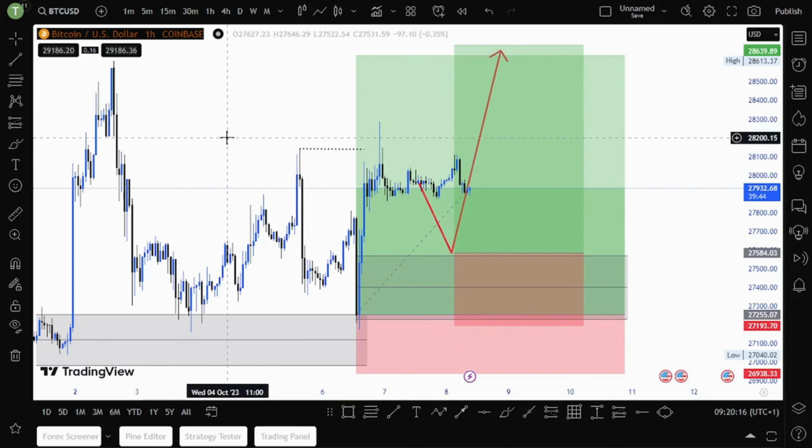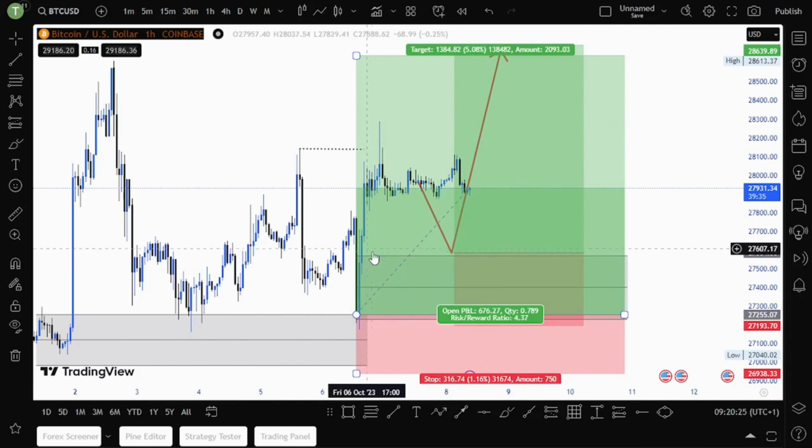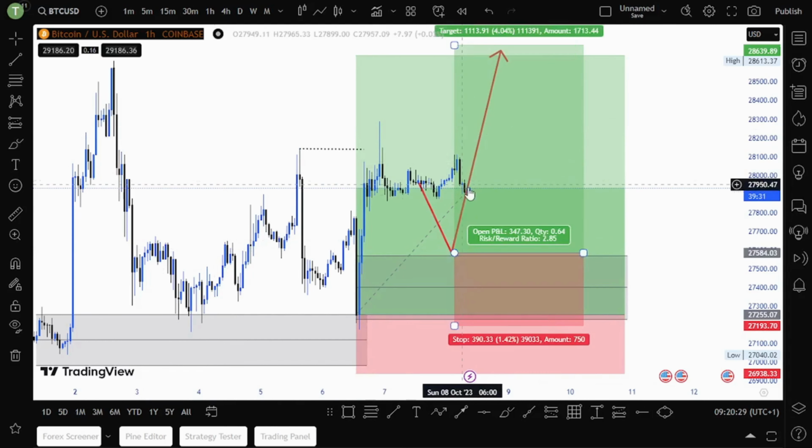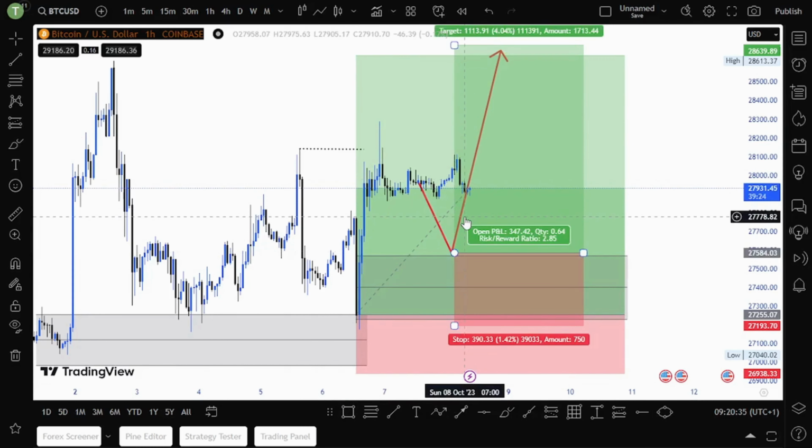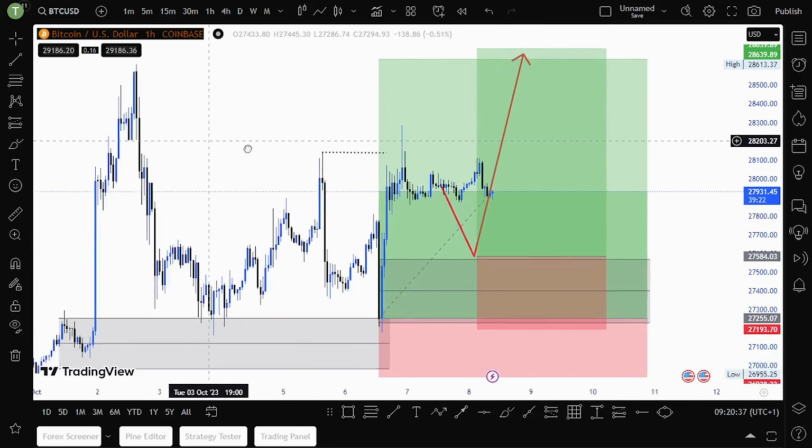So now we are waiting for a retest to put our second buy. So we will only buy if price comes back to this demand zone that we drew down here. If price comes there, then we enter our second buy. So this is my view on Bitcoin, guys.